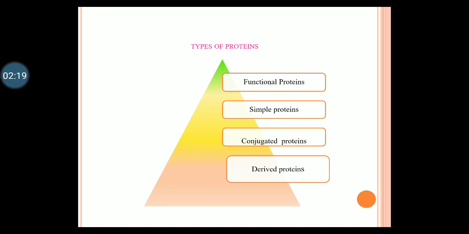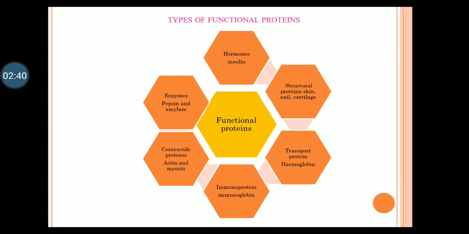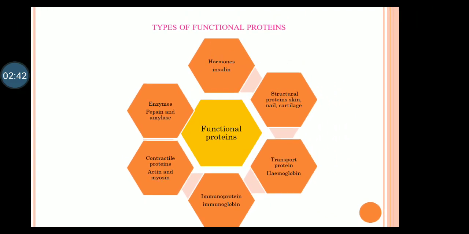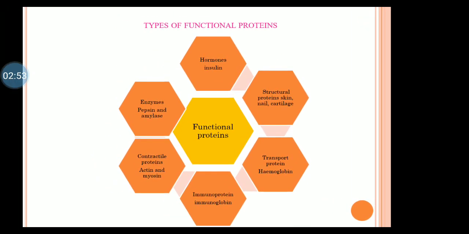Coming to the different types of protein, based upon their nature, the other functional groups attached and other properties, they are classified into functional proteins, simple proteins, conjugated proteins and derived proteins. Now we will discuss the functional proteins. What are the functional proteins? They carry an important function in our body. For example, hormones are regulators of metabolic function, for example insulin. Coming to structure, some proteins give structure to the body, for example proteins present in the skin, nails, cartilage and bone.